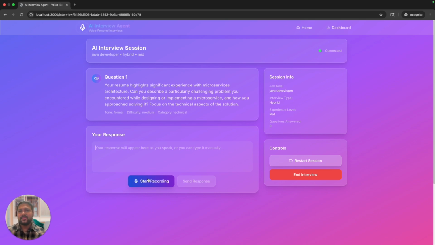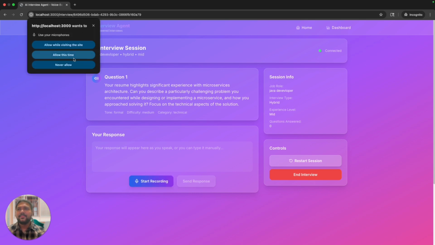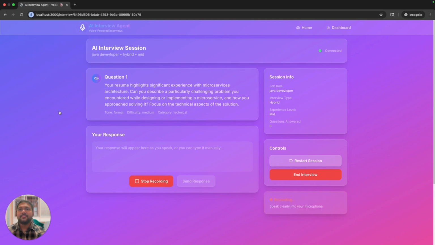Let me just give you a basic answer for this. Once you give allow this time, now it has started recording. Coming to my experience working with microservice architecture, I have done a few projects back in the days based on Spring Boot. One project I worked on was for medical records.